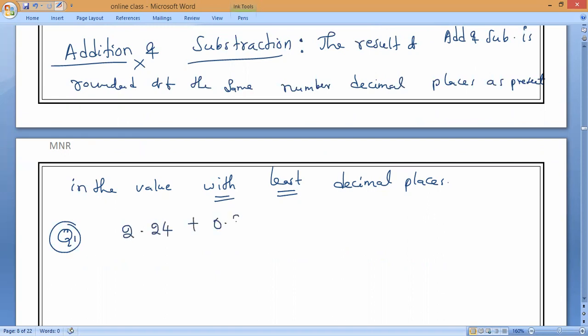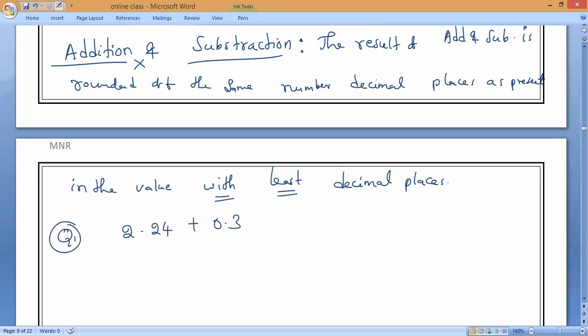Yes, sir. Question number 1: 2.24 plus 0.3. Now tell me, among the given numbers, who is having the least decimal places? 0.3 and 2.24. Who has the least decimal places? 0.3. So how many places do we have to round off to? We have to see the number of decimal places present in the value with the least decimal places. 1 or 2? 1.